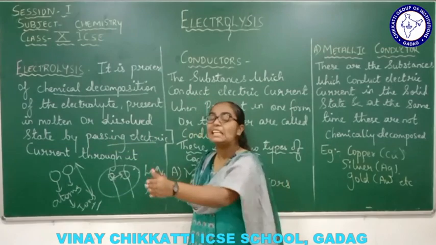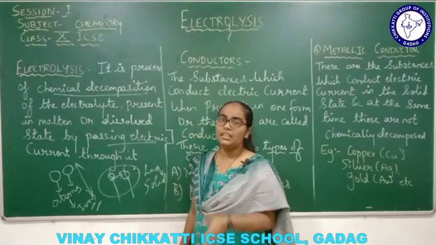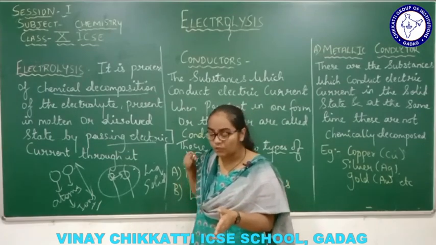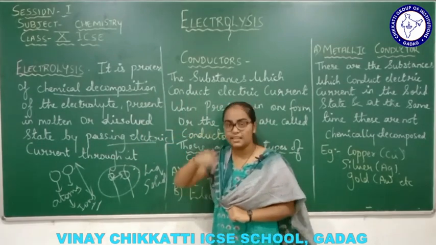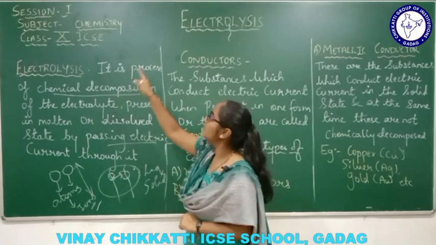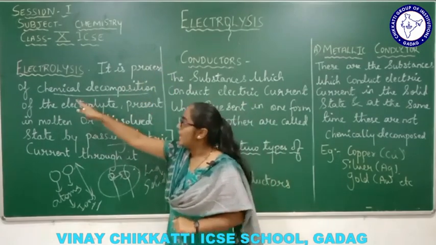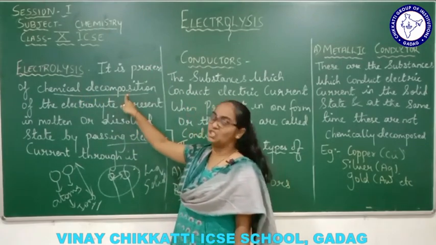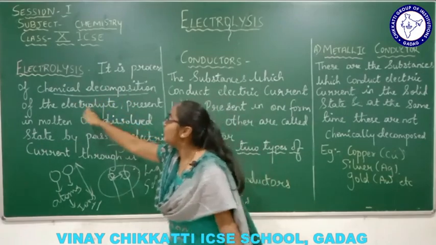For the flow of any electric current, we need a certain medium. We need certain ions in it. These ions are responsible for the flow of electric current, right? So let's understand the definition once again. It is a process, a phenomenon, where chemical decomposition of the chemical ingredient of the electrolyte takes place.